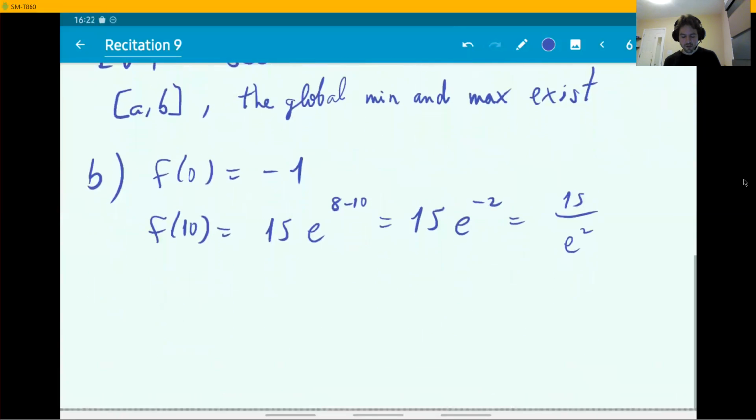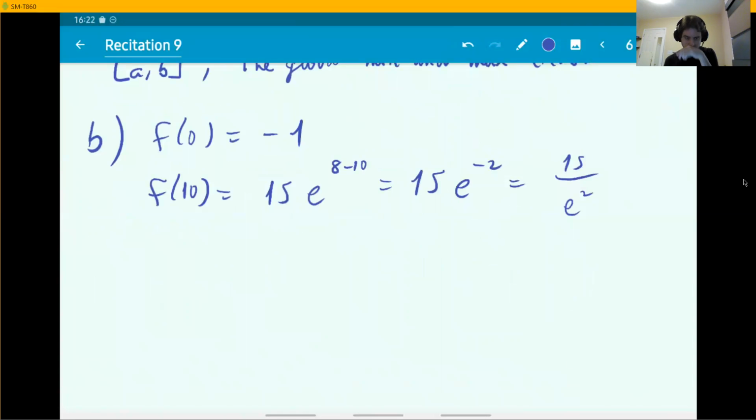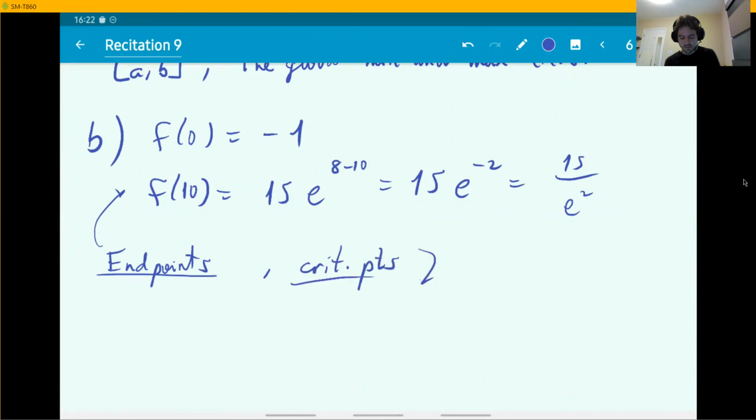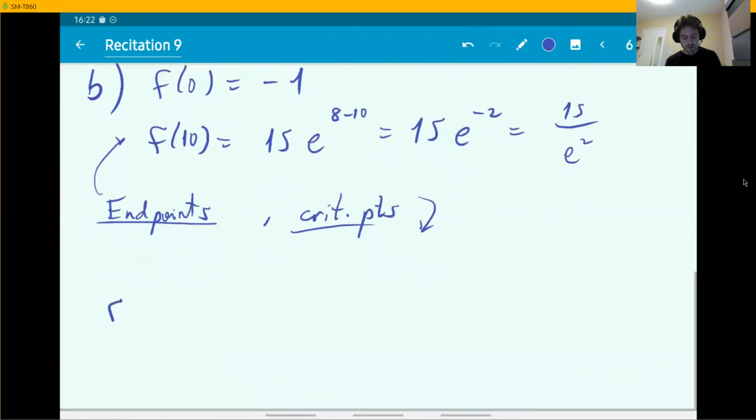Next, derivatives. Critical points. So I guess we should at least write down this. This was the analysis of the endpoints. And now we're going to do critical points. So f prime, what is f prime?